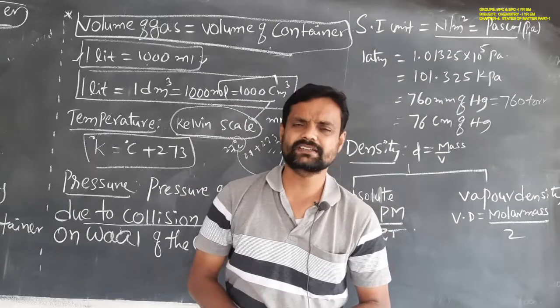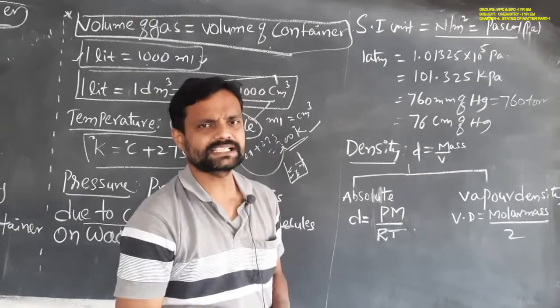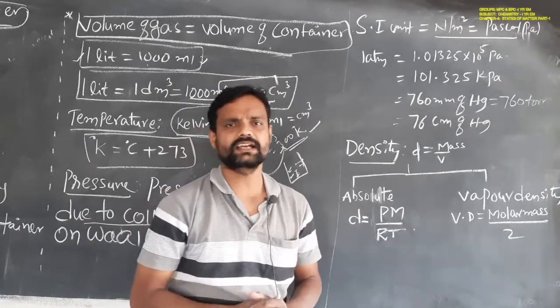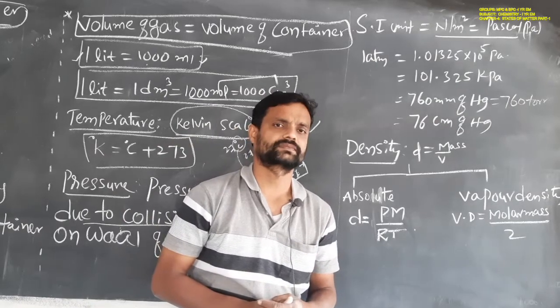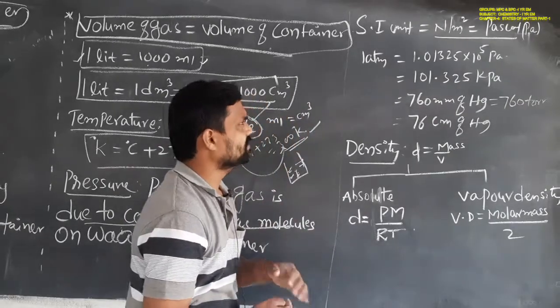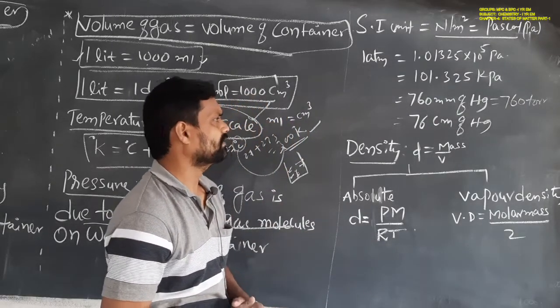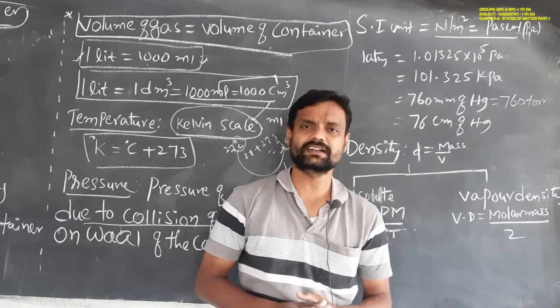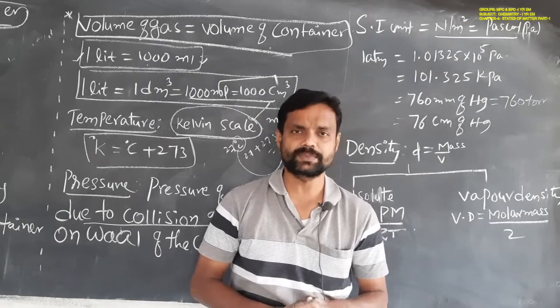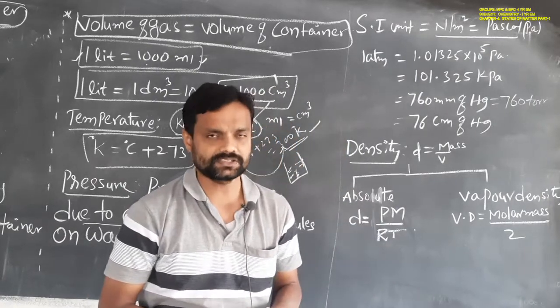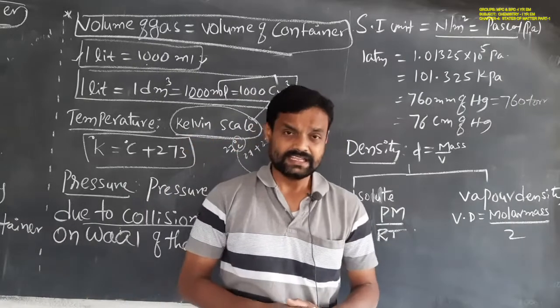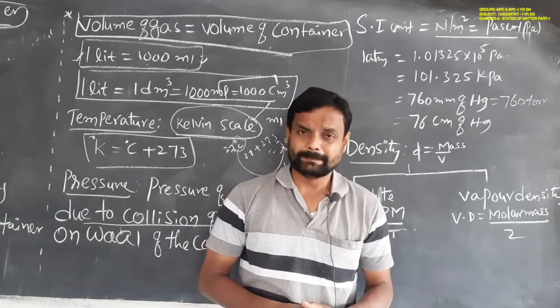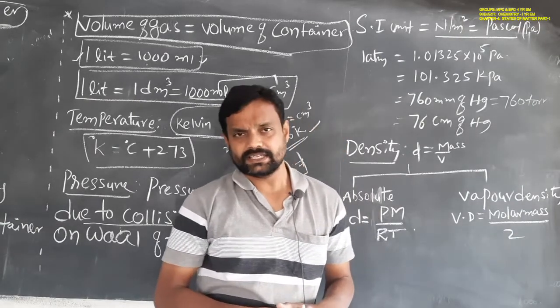So generally the pressure of a gas can be measured in Newton per meter square in SI units. Another general unit of the pressure of the gas is the atmospheric pressure.